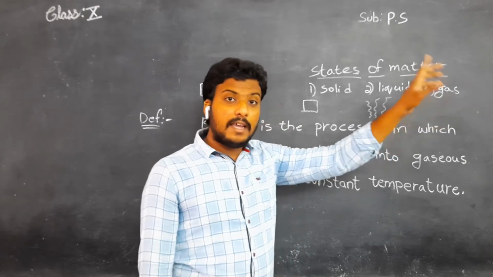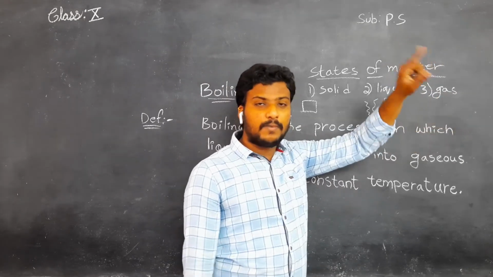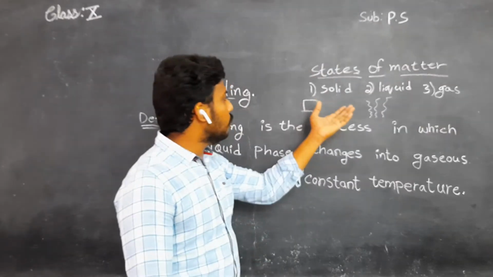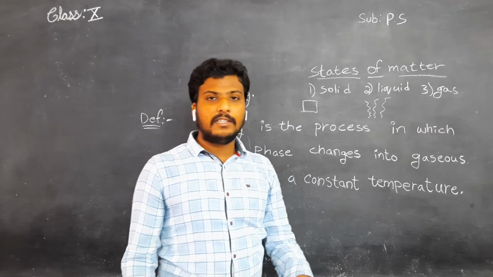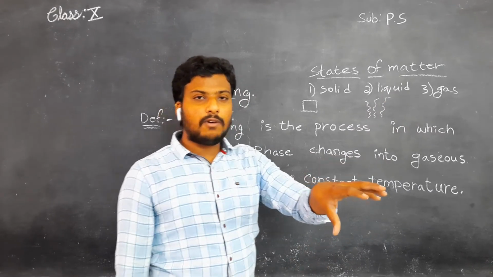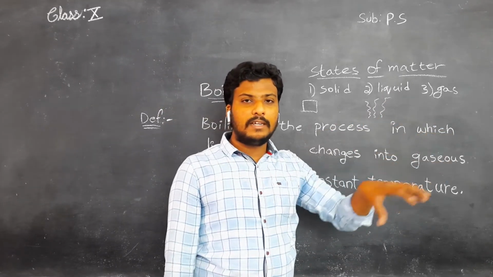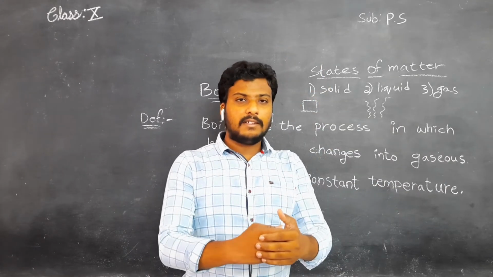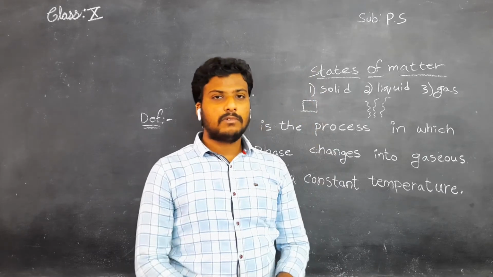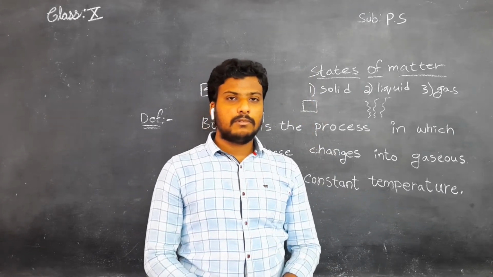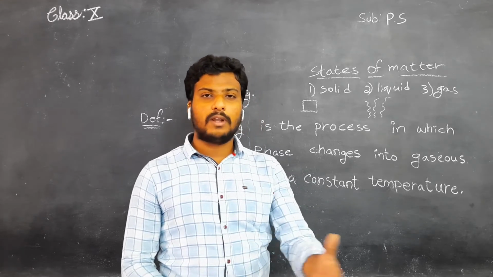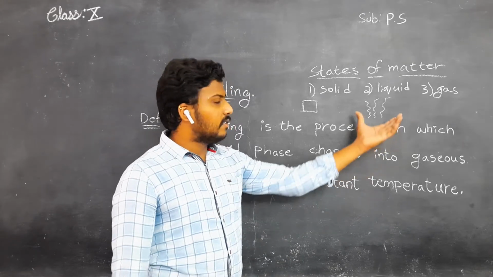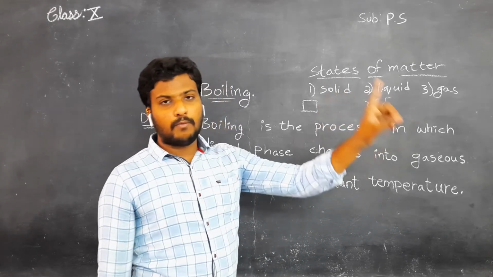Understand, children? Again, if you cool this gaseous phase, it converts into rain. You know why the rain comes? Because whatever gas is in the atmosphere condenses with the cooling nature, saturates, and rain comes. You know what is condensation; you have to know that. If you want to know how the rain comes, you need to know what is condensation. Like this, every phase is converting from one to another.